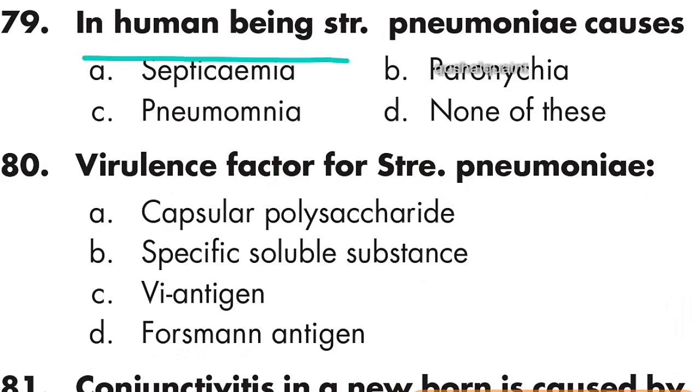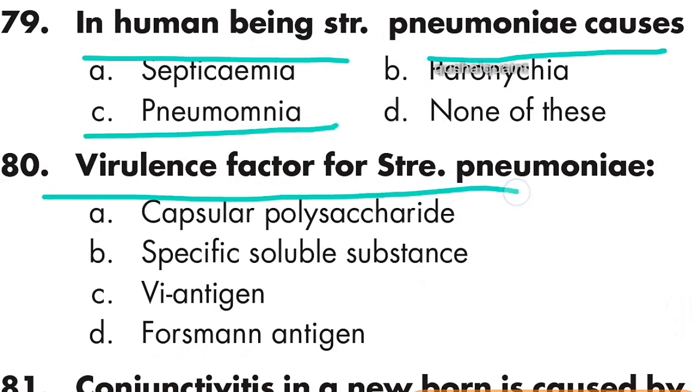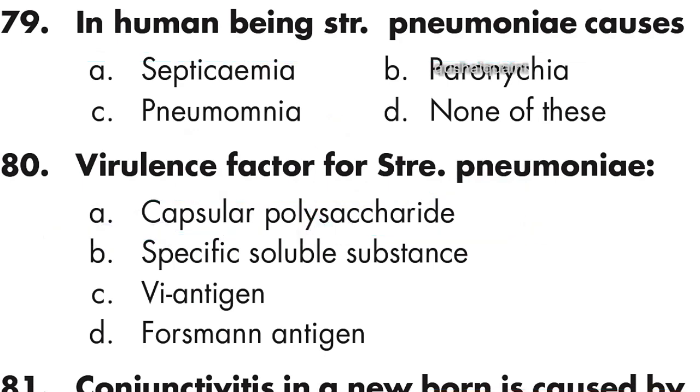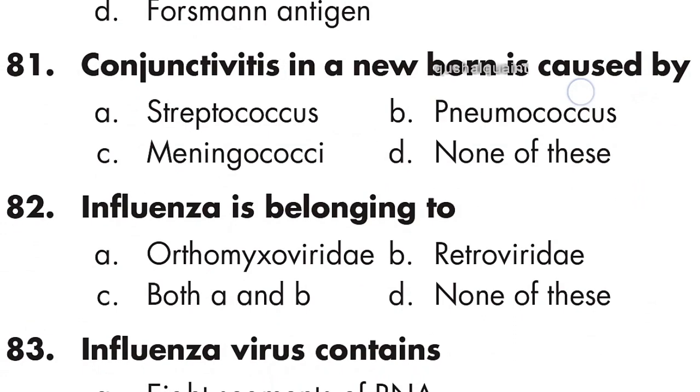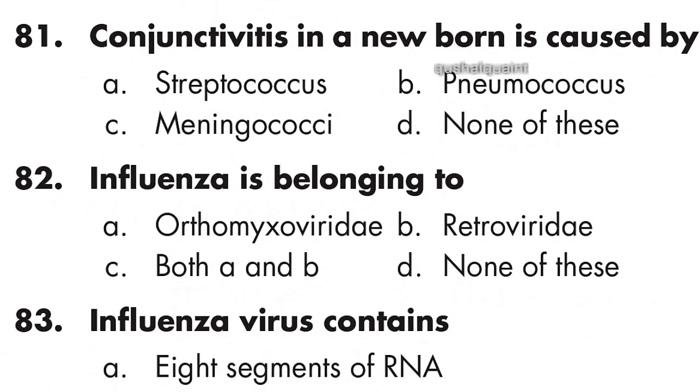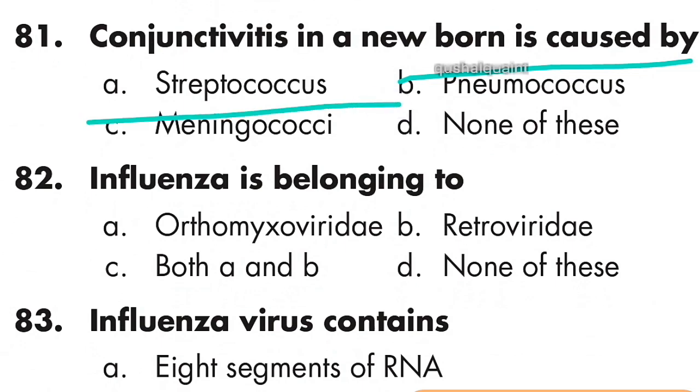79: in human beings Streptococcus pneumoniae causes pneumonia. Option C is right. 80: the virulence factor of Streptococcus pneumoniae is capsular polysaccharides. Option A is right. 81: conjunctivitis in a newborn is caused by Streptococcus. Option A is right.